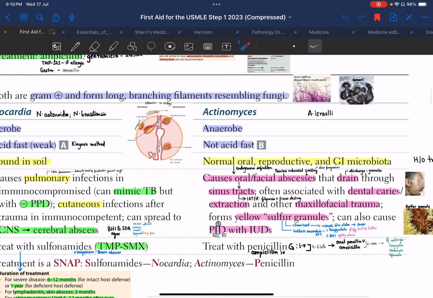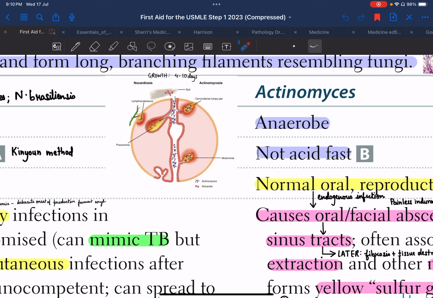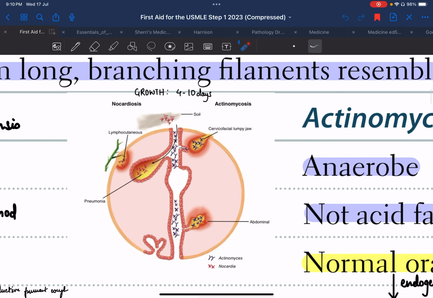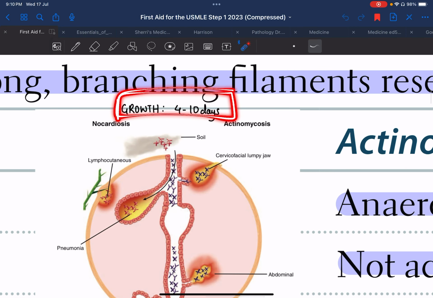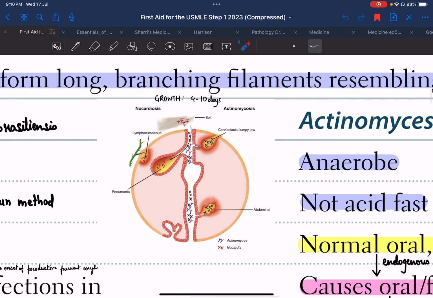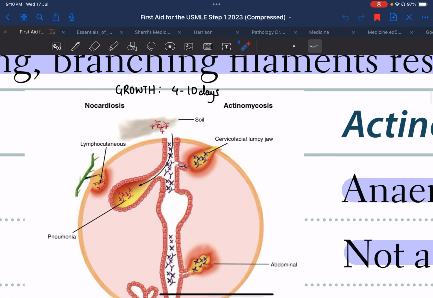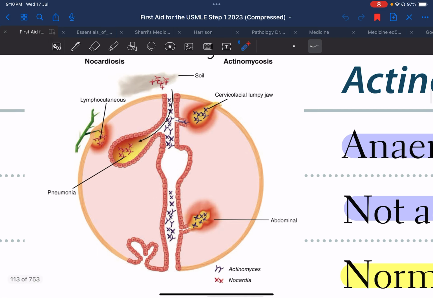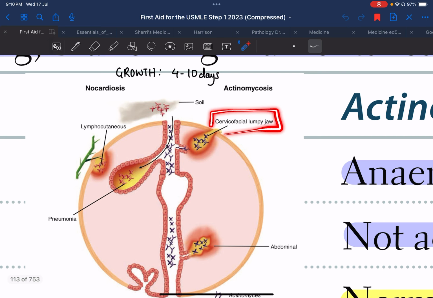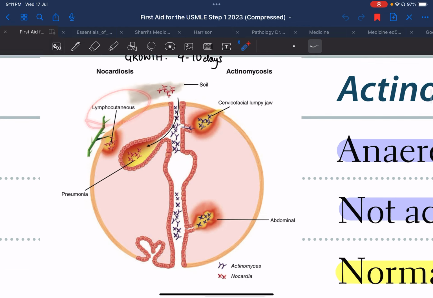Now, first of all, let's just see it in brief. Basically, both Nocardia and Actinomyces require a growth period of 4 to 10 days in culture. And we'll briefly see what Actinomyces can do and what Nocardia can do. Actinomyces is basically a commensal within the human body which very commonly causes cervicofacial lumpy jaw, and nocardiosis moreover causes pneumonia or lymphocutaneous manifestations.